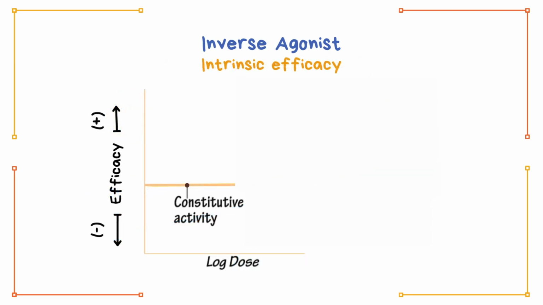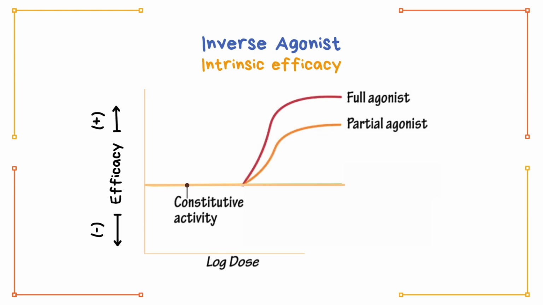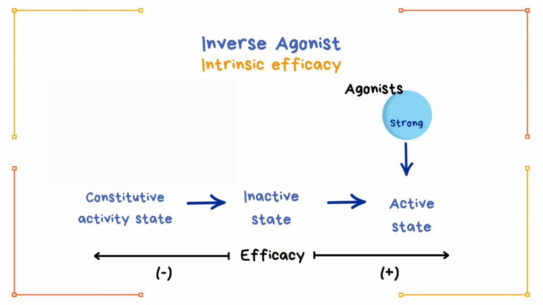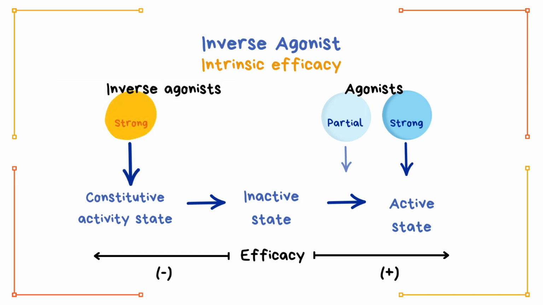In pharmacology, intrinsic efficacy is the capacity of a drug to activate or inactivate a receptor. Agonists have positive intrinsic efficacy, therefore the ability to increase the activity of a receptor. However, inverse agonists are said to have negative intrinsic efficacy. Just as agonist intrinsic efficacy for a receptor varies with the structure of the agonist, resulting in strong agonists and partial agonists, inverse agonists also have different degrees of negative intrinsic efficacy, resulting in strong and partial inverse agonists.